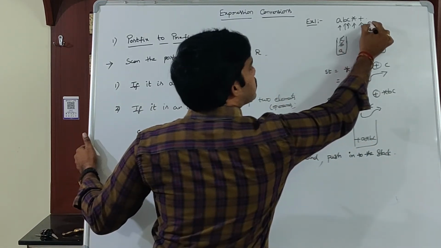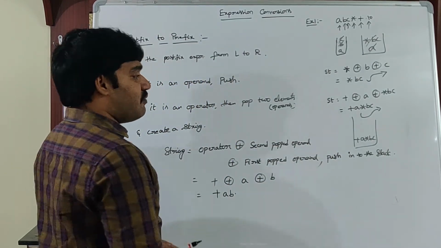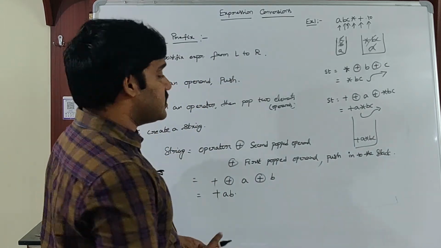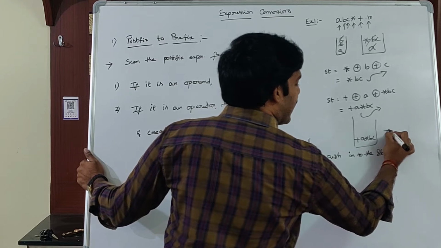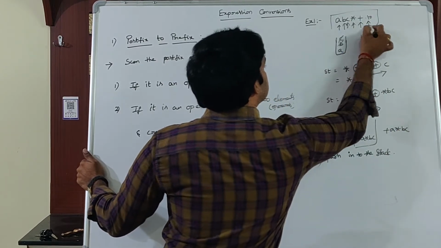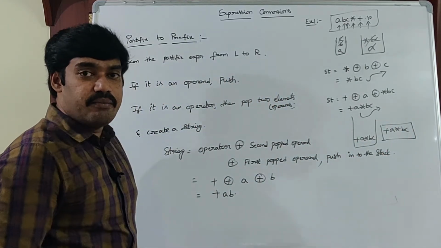Is there any input? Next one is \0. When an expression ends, the expression in the stack is the final result. That is the prefix expression. So what is the prefix expression? Plus A star BC. So for the given postfix expression, the prefix expression is plus A star BC.